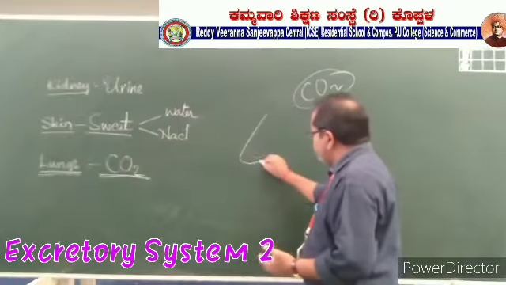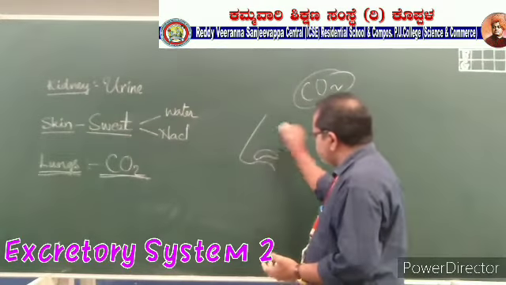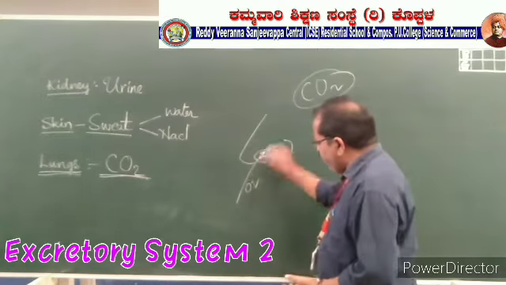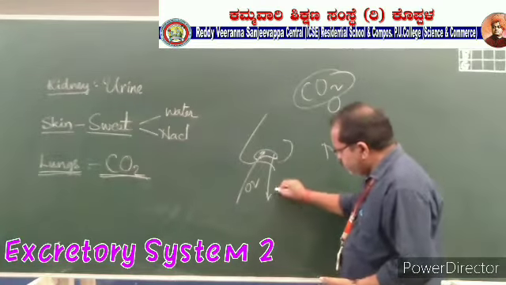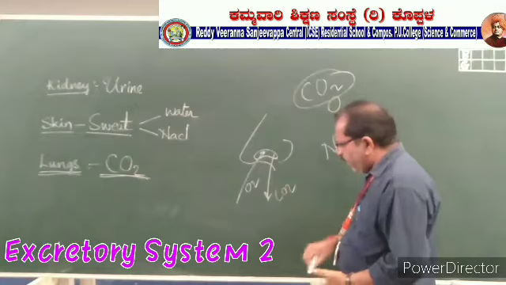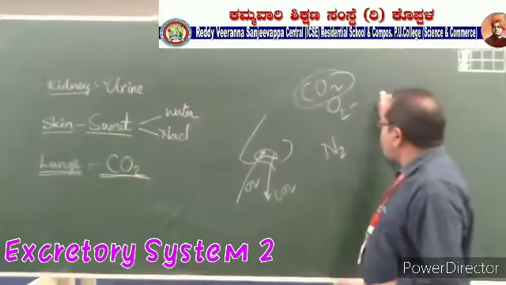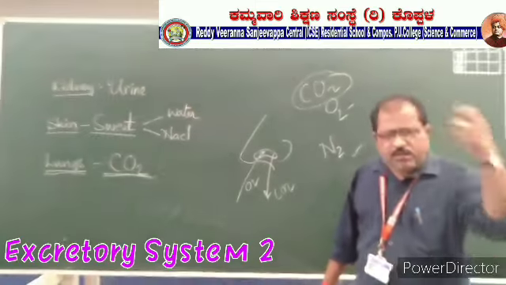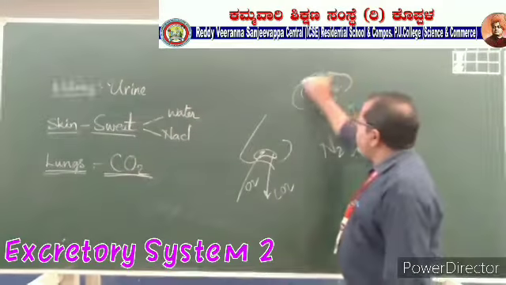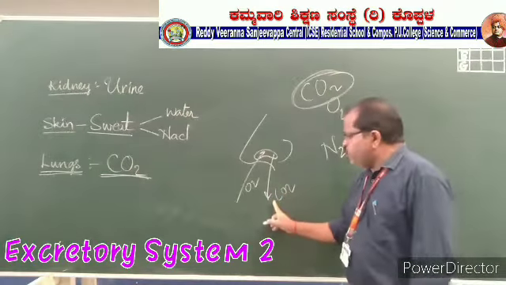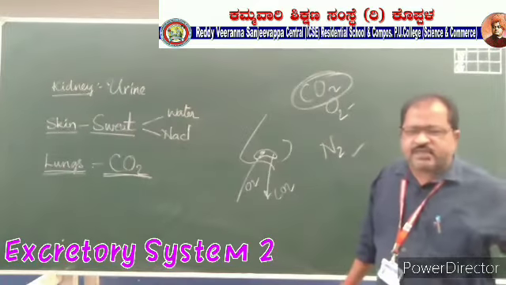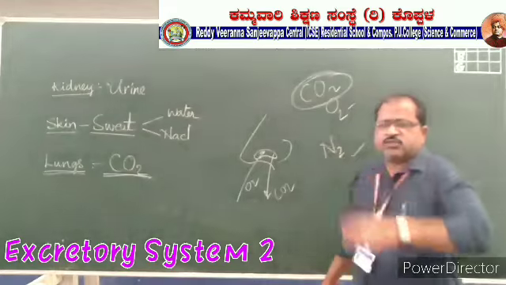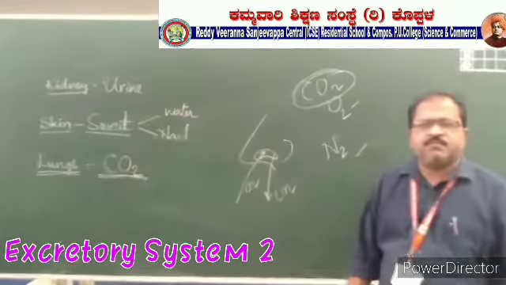When you breathe in, O2 will enter. When you breathe out, CO2 will come out in a large quantity. Along with that, some amount of O2, some amount of N2 and some other gases also will come out. But the major amount is CO2, which is excreted or eliminated from our lungs through the nose.